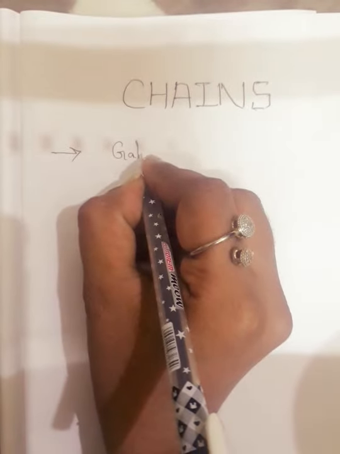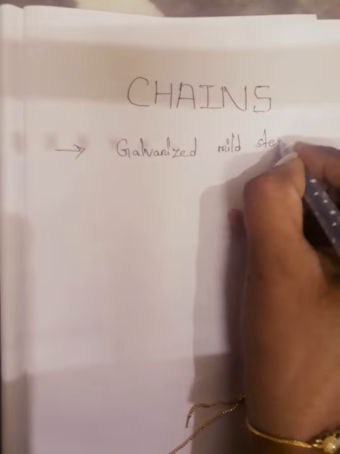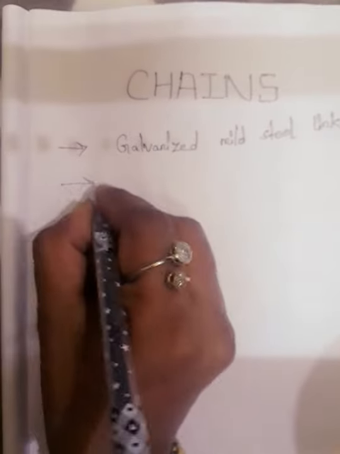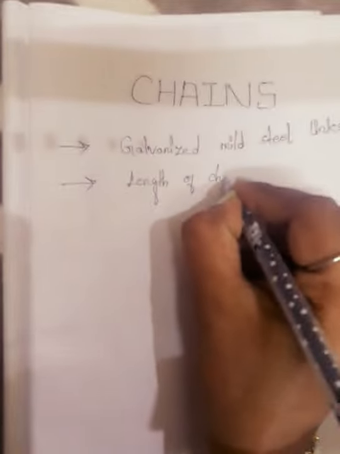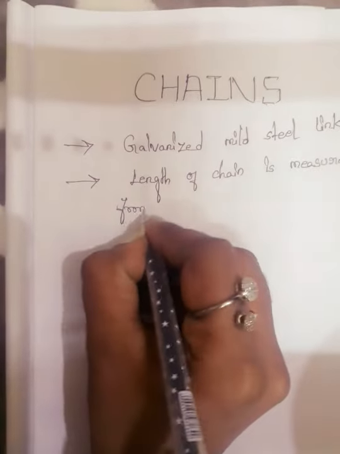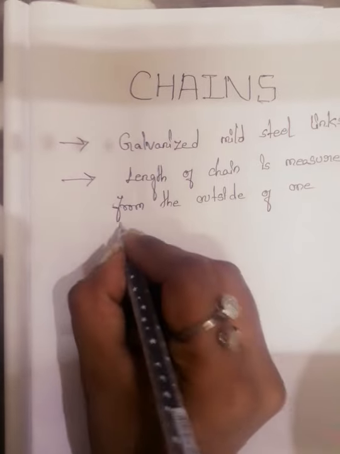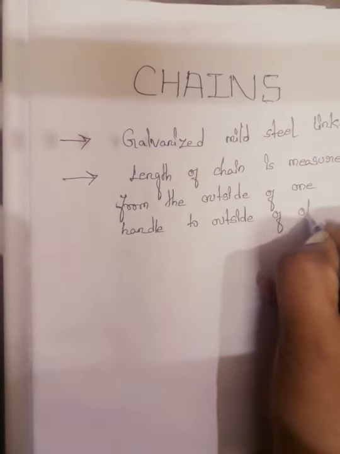Before that, a chain is made up of galvanized mild steel links, and the length of the chain is measured from the outside of one handle to the outside of the other handle.